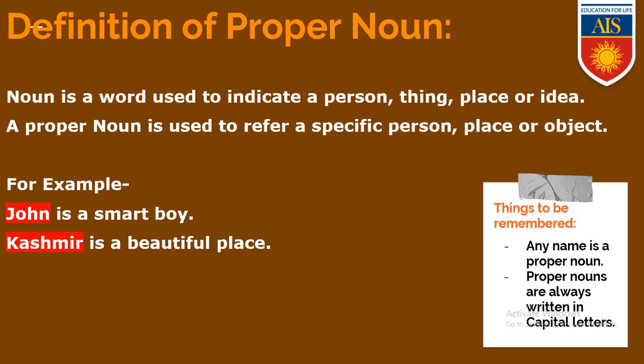John is the proper noun because we are identifying the boy as John. We are specifically referring to a person whose name is John. So John is a proper noun. Kashmir is a beautiful place. We are specifically identifying a place, and that specific place is known as Kashmir. So Kashmir is a proper noun.